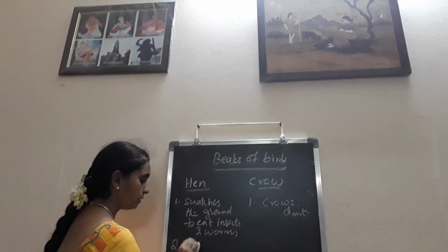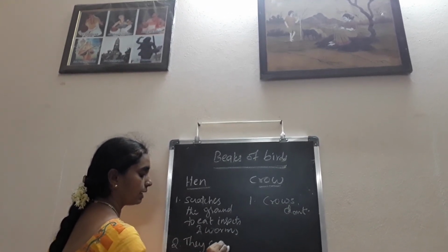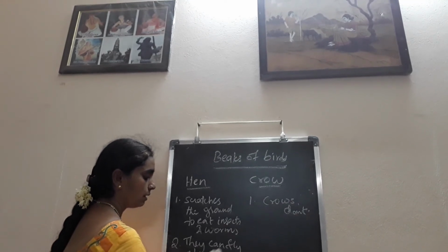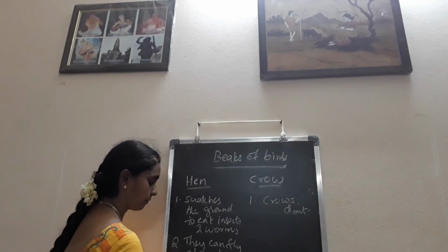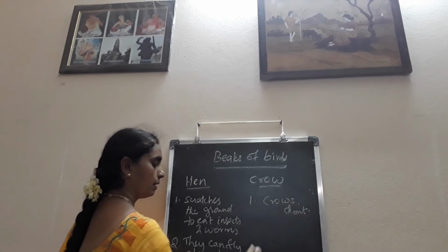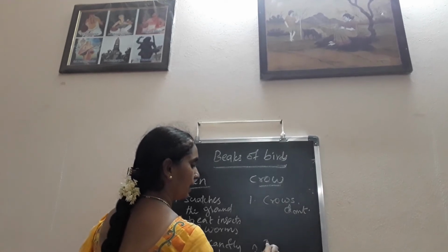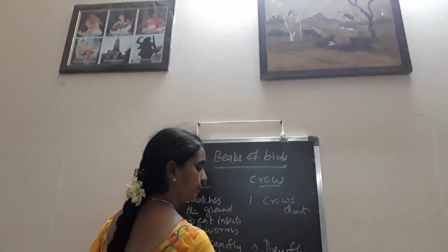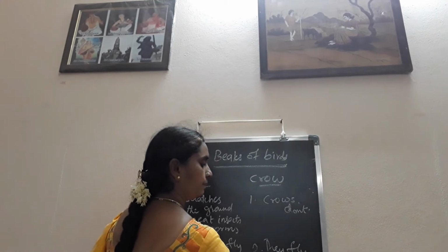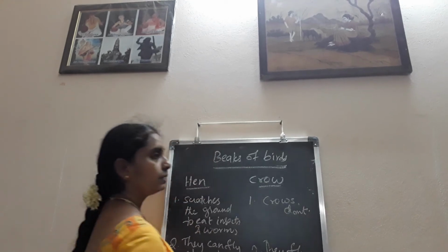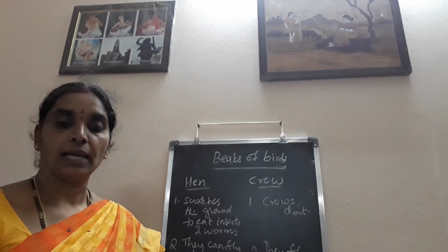They can fly only up to certain height. They can fly high up in the air.